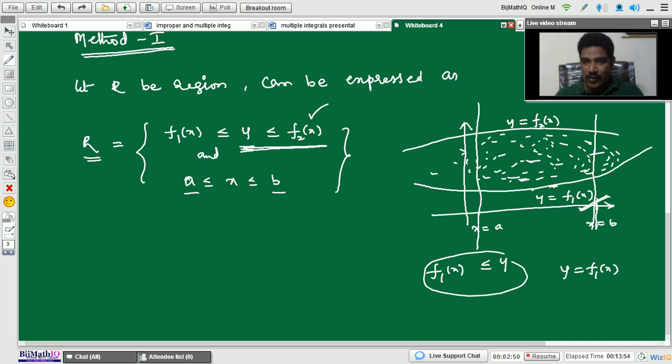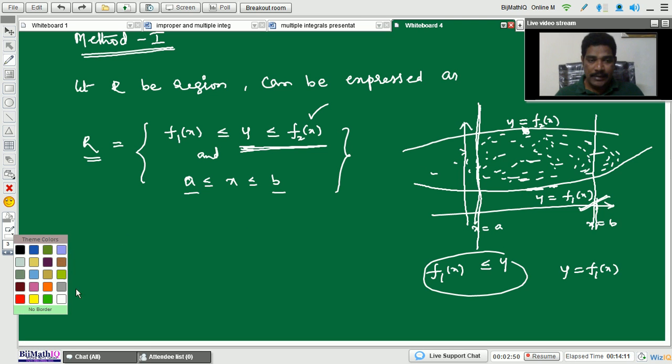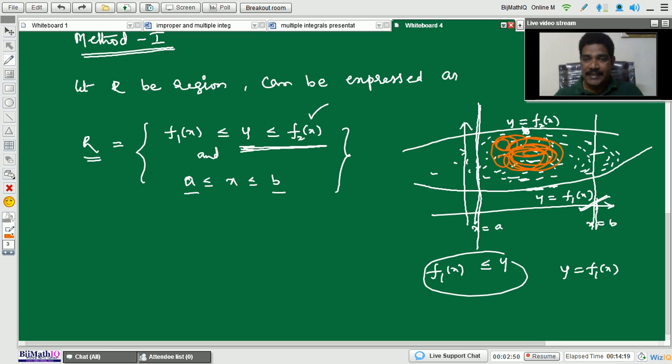The region is bounded by the lower curve, the upper curve, and the lines x equals a and x equals b. Let us take a different color pen, some orange color. So this is the region bounded by the lower curve and upper curve, and the first line equation is x equals a, and the second line equation is x equals b. This is the geometrical meaning of the region.